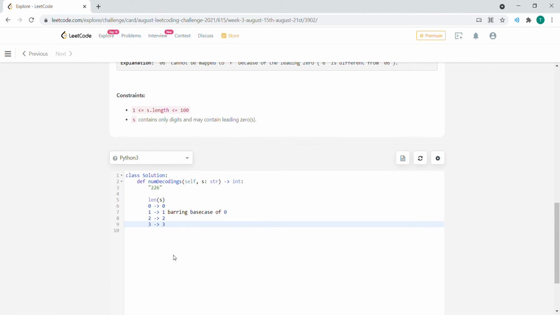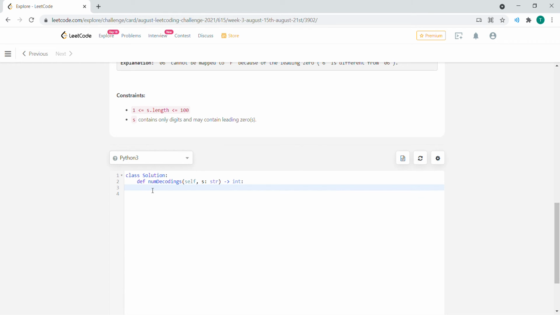And then we kind of continue building on this principle using the dynamic programming array, because every time we just increase the index going downwards, we have a number of different possibilities, right? Obviously, you want to keep track that the string has to be between 1 all the way to 26, and we need to take care of the base case of 0, right? And that's pretty much it, and that's how we're going to go about solving this.